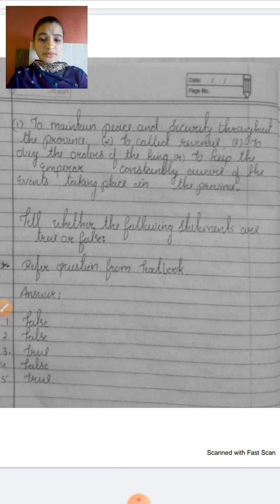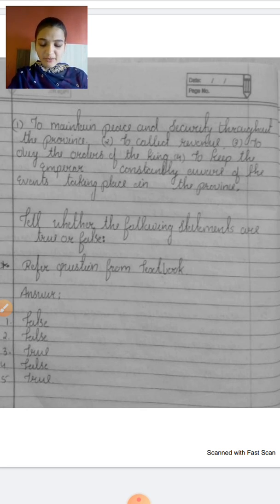This is not true, so it is false. The task of Dhamma Mahamatras was to propagate Jainism and raise the moral standard of the people. False. Chandragupta spent his last days in Shravanabelagola. True.